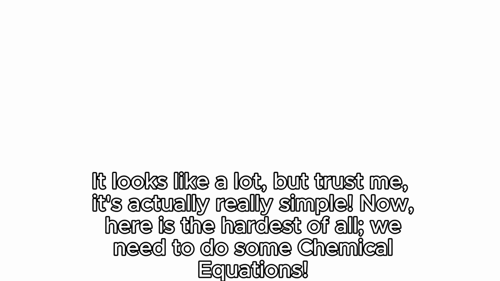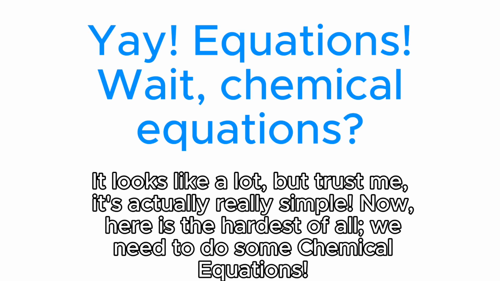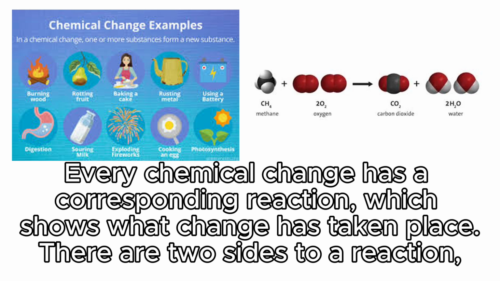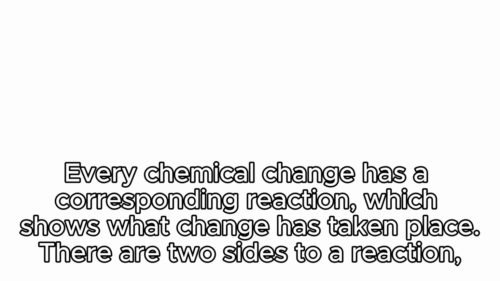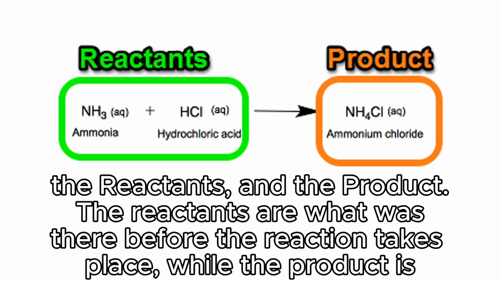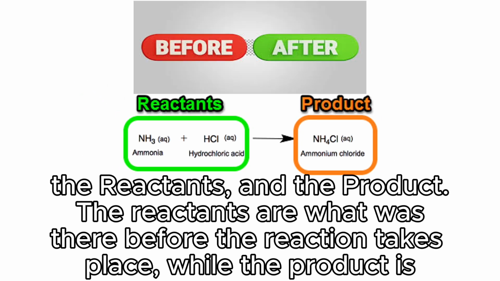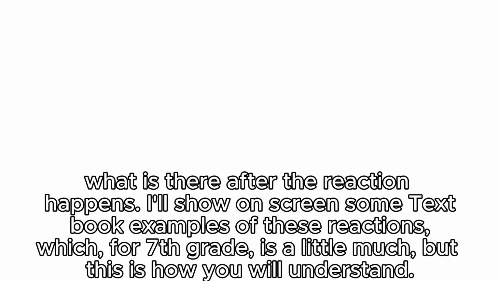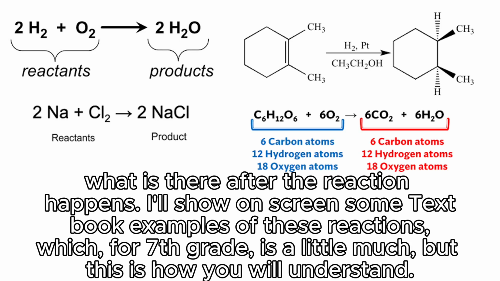Now, here's the hardest of all. We need to do some chemical equations. Every chemical change has a corresponding reaction, which shows what change has taken place. There are two sides to a reaction: the reactants and the product. The reactants are what was there before the reaction takes place, while the product is what was there after the reaction happens. I'll show on screen some textbook examples of these reactions, which, for 7th grade, is a little much, but this is how you will understand.